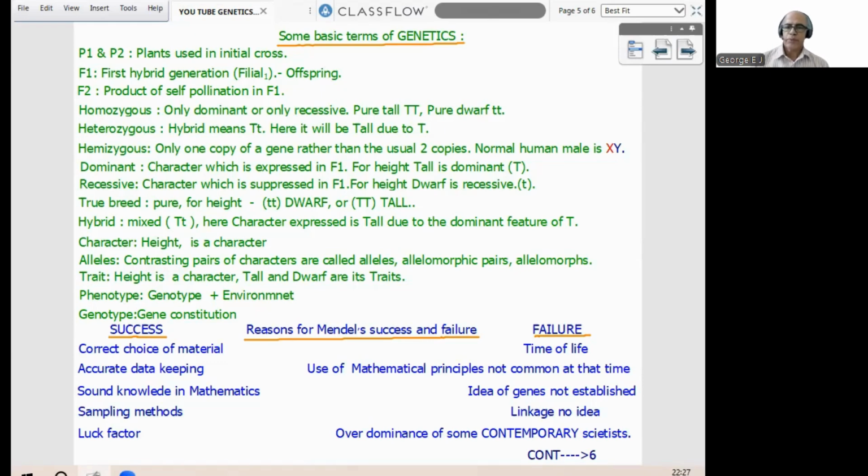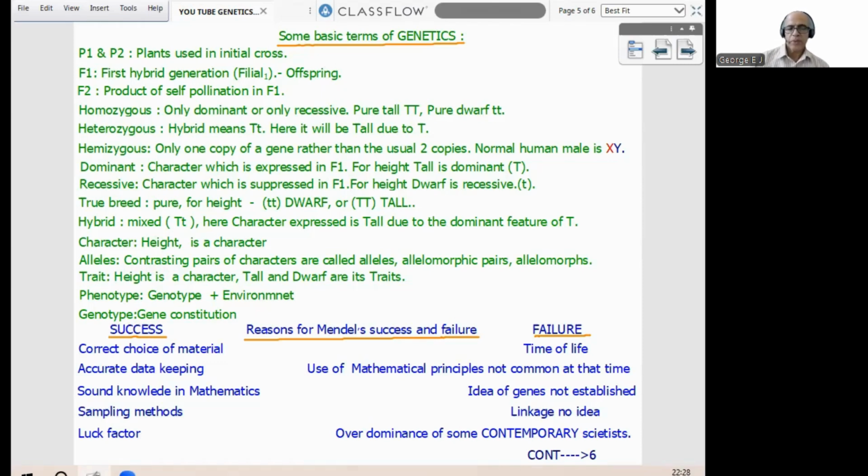Now, what are the reasons for the failures of Mendel? The time when he was living, development was not that advanced. Second, the use of mathematical principles was not common at that time. Third, the idea of genes was not established. Mendel used the term factor, which now refers to gene, so the idea was not clear at that time. Linkage, no idea. Along with it, there was opposition from some contemporary scientists like Darwin. So all these events caused the failures of Mendel. I think that idea is clear.